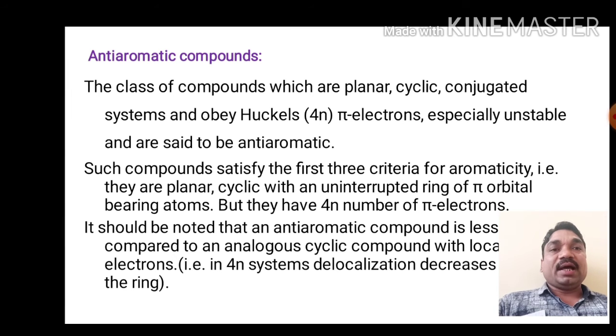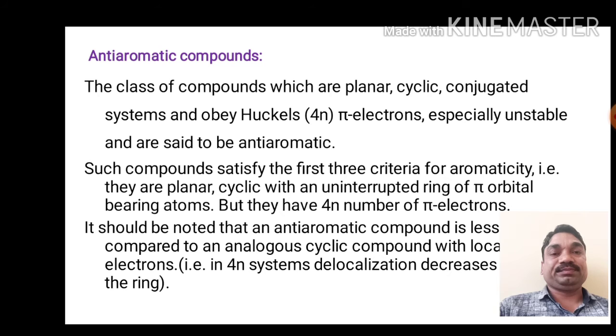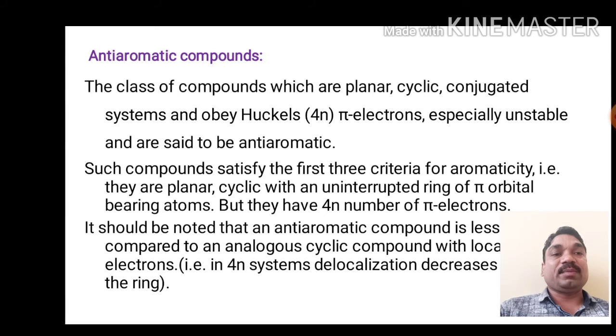Next class is anti-aromatic compounds. The class of compounds which are planar, cyclic, conjugated systems and have 4n pi electrons are especially unstable and are said to be anti-aromatic. Such compounds satisfy the first three criteria of aromaticity, that is, they are planar, cyclic, with an uninterrupted ring of pi orbital bearing atoms. But they have 4n pi electrons.